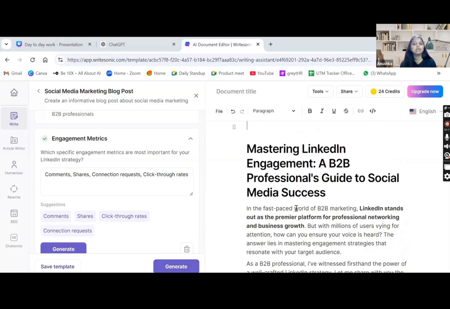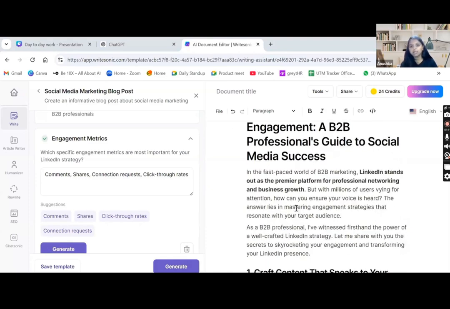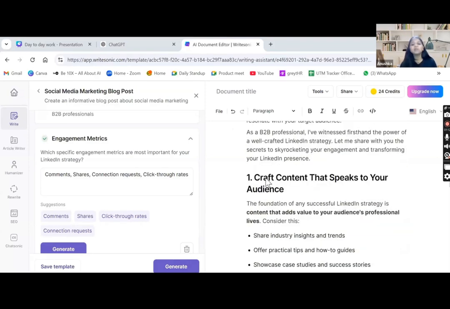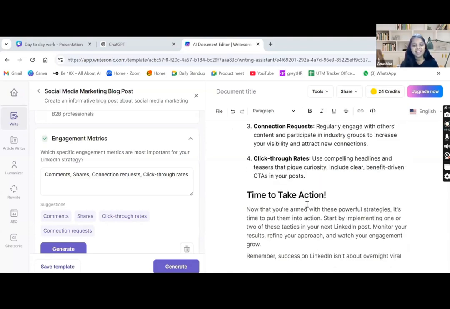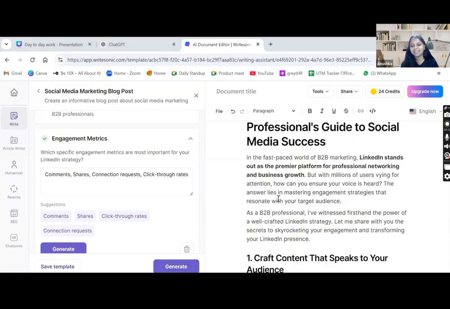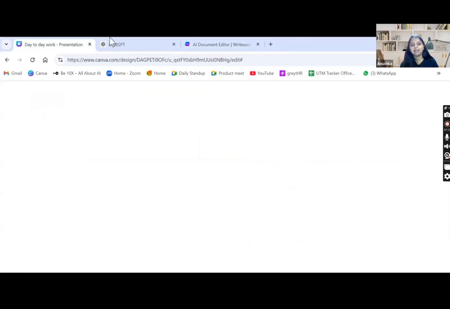Did you tell it some content? No, you just have told what is the reason behind your content generation, who will be the targeting audience, where you will be posting it, right? So write mind blowing in the chat box if you are mind blown with this tool. MB, great guys, great. Yes, mind blowing, great. So you can just add some human touch in this blog post, and you can post it on LinkedIn directly. Great. So now this was about our WriteSonic to create content, blog post, article writing.